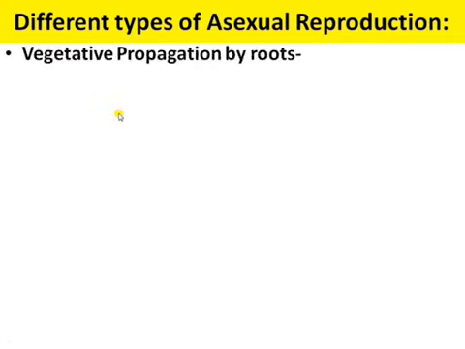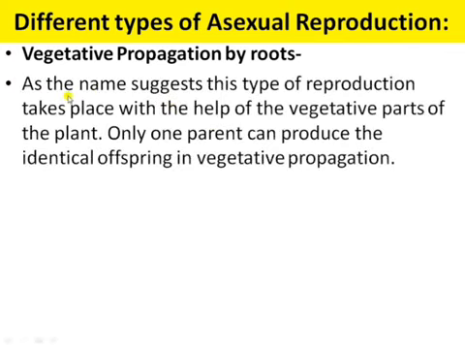Next is the different types of asexual reproduction. Now we are going to study the different types of asexual reproduction. First is vegetative reproduction, that is, vegetative propagation by roots. In vegetative reproduction, new plants are formed from the vegetative parts, like root, stem and leaves. As the name suggests, this type of reproduction takes place with the help of the vegetative parts. Vegetative parts are stem, roots and leaves. Only one parent can produce identical offspring in vegetative propagation.